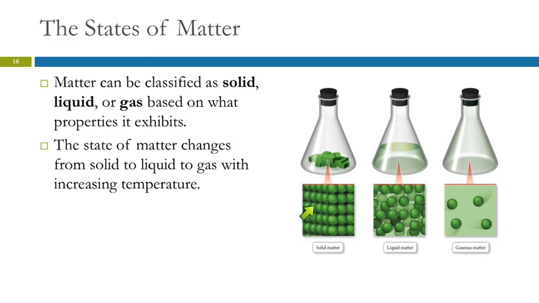We have an illustration here of what the molecules or atoms might look like in these different states of matter. In a solid, the particles here are very close together, and they are also not moving relative to each other. In a liquid, the particles are still close together, but now they're just sort of milling about. And in the gas state, there's a lot of distance, separation between the individual particles, and they are moving around.